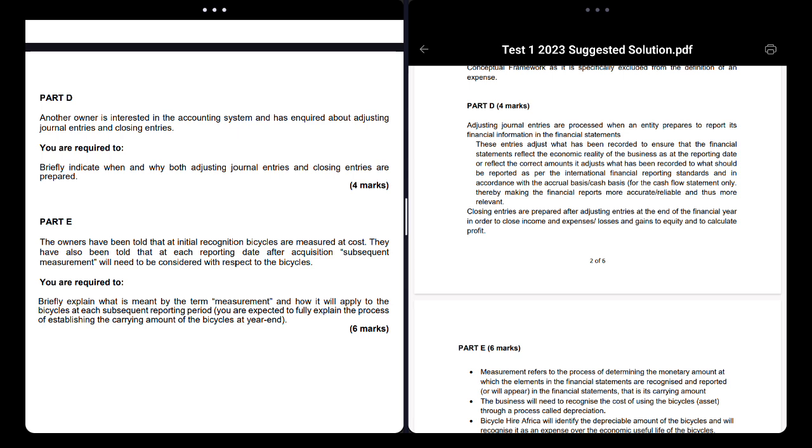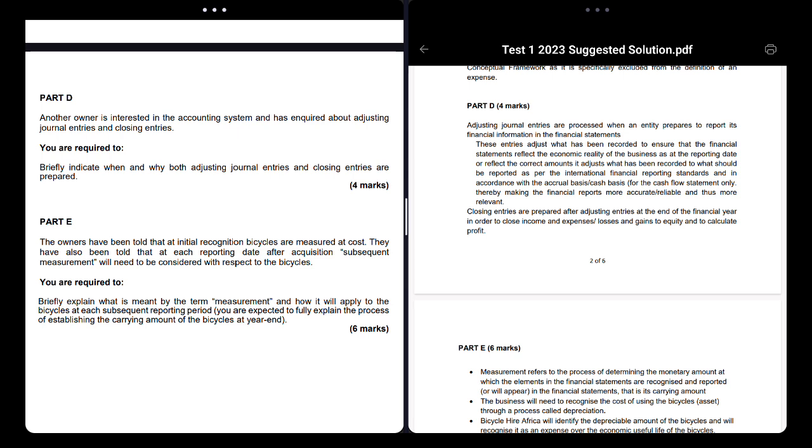So you basically have to look at the conceptual framework and say that according to the accrual concept, for example, if a person owes rent for this year but you never pay it, you record it as an accrued expense. So you have to add it to the rent. You see what I'm saying? So those are adjusting journal entries.